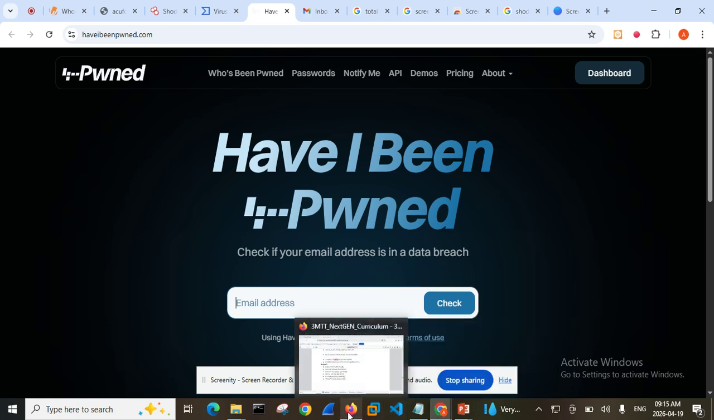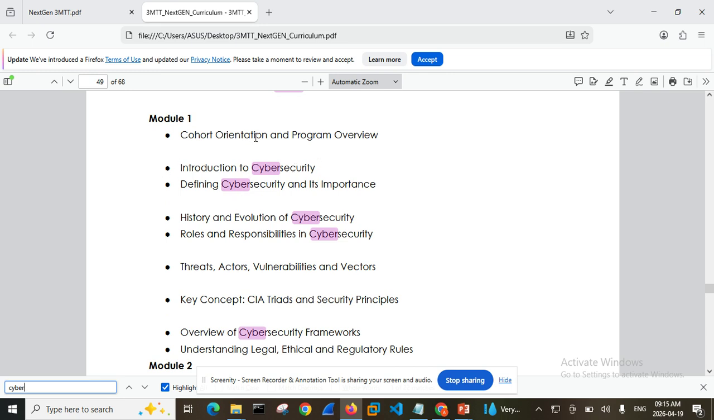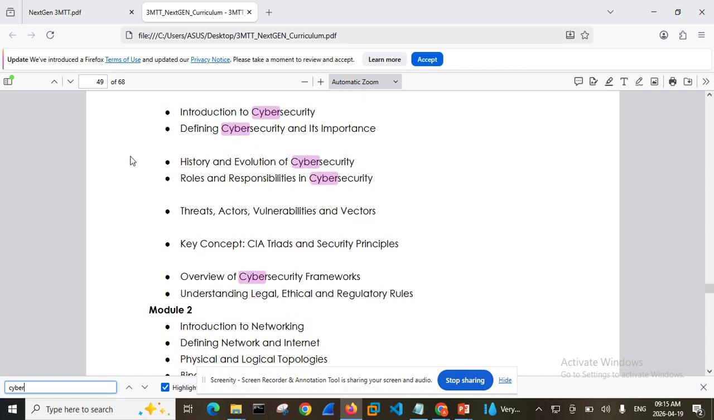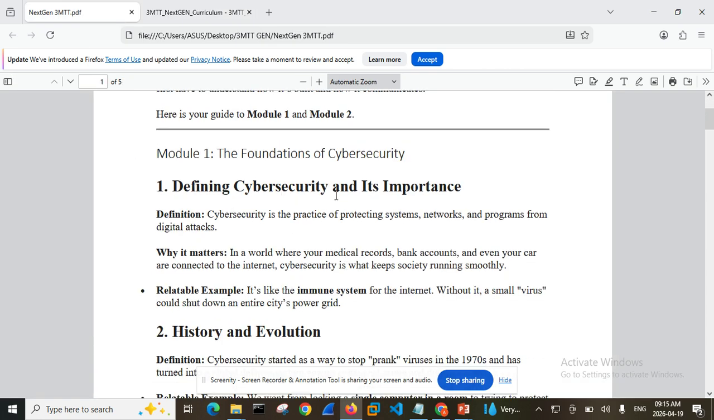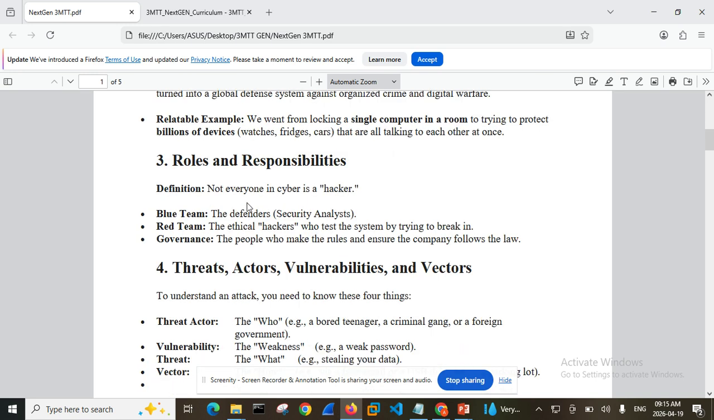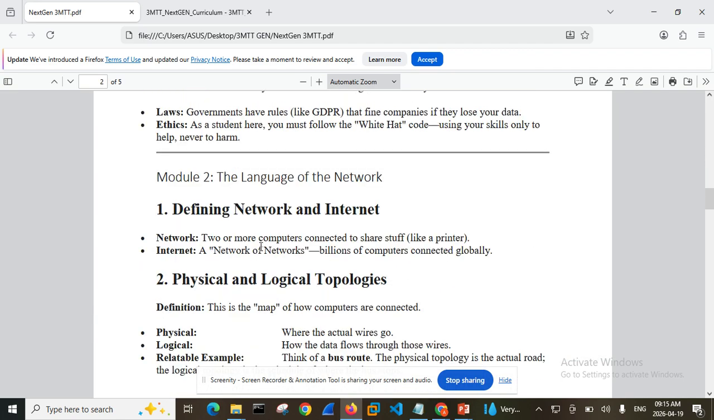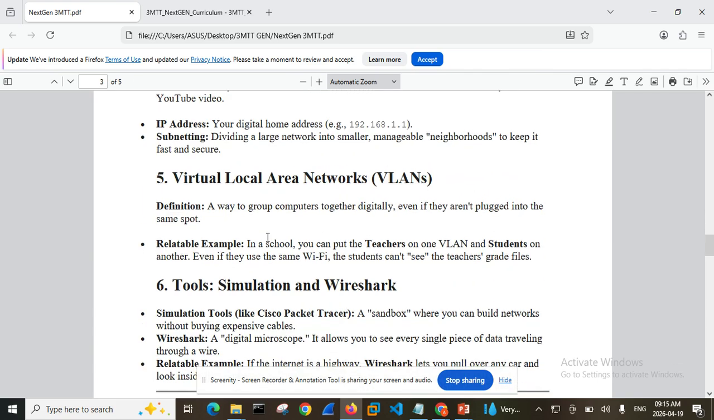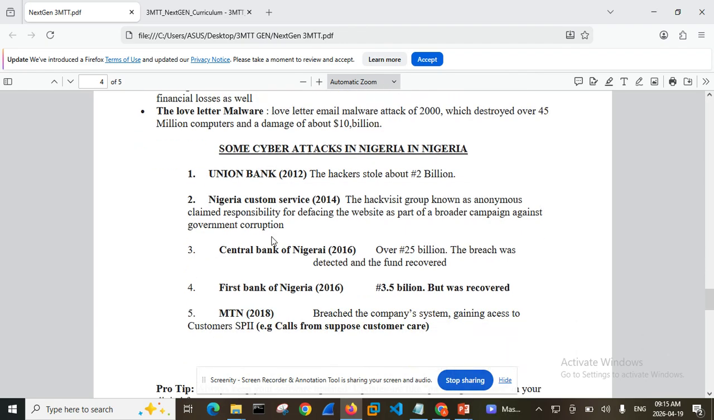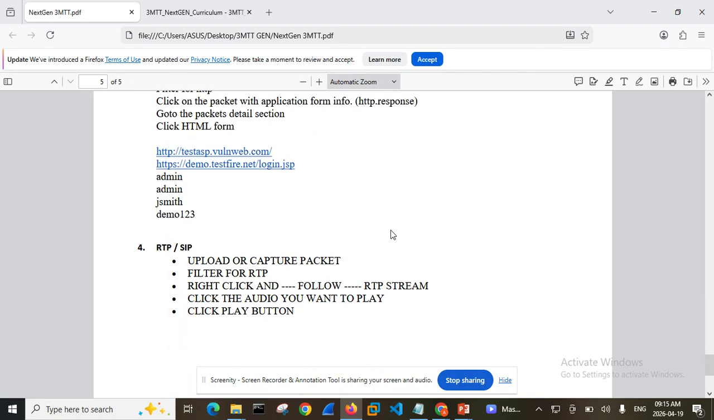And from this environment, this is what we are supposed to be studying in cybersecurity, introduction to cybersecurity. That is module one, defining cybersecurity, and why it's important. I think we have done this to a large extent. I also sent us some material. Everybody, you have this: the history of cybersecurity, the roles and responsibilities, threat actors, vulnerabilities and vectors, what they mean, and a whole lot of stuff. You want to go and read it very well. If you have any question, you can send it to me via DM or in the comment section, or anyhow you want to do that.